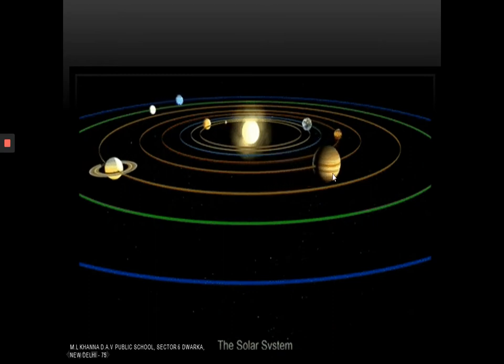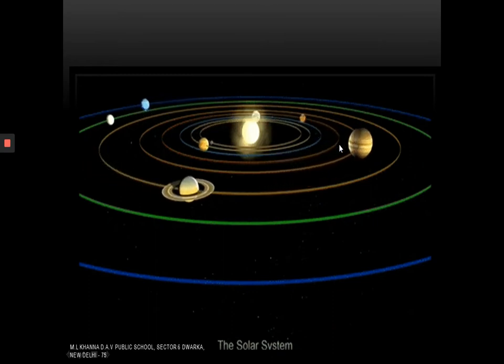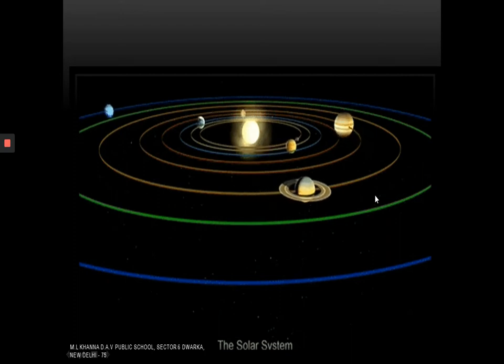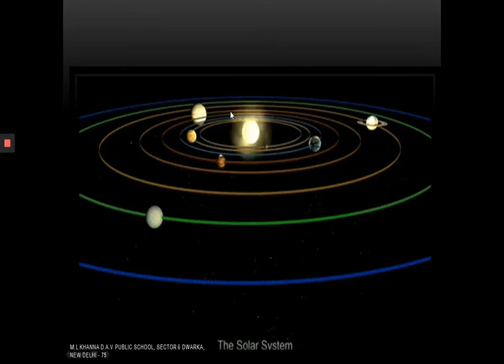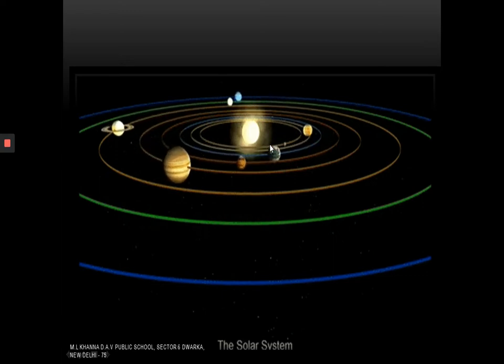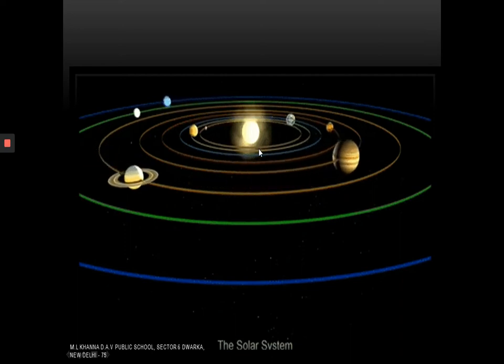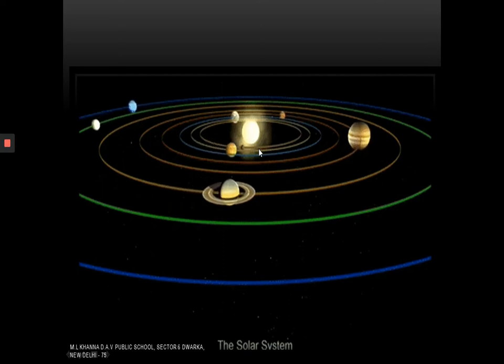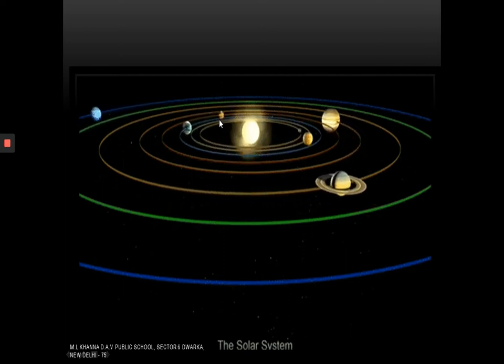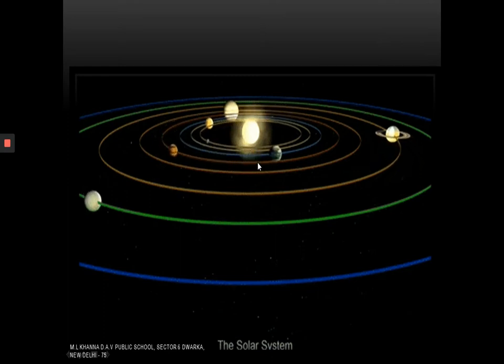There are 8 planets in our solar system, and all of them keep on revolving around the sun. Can you see the sun at the center? Let us quickly take out the names of all these 8 planets. The planet number 1, that is closest to the sun, is Mercury. Planet number 2, we have Venus. Planet number 3 is our home planet, that is Earth. It is here. Can you see?